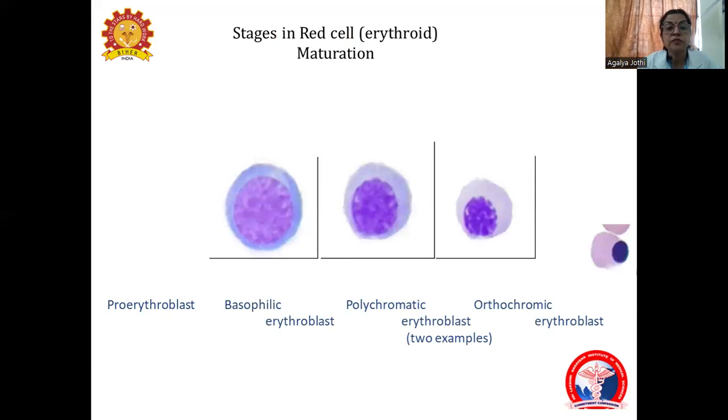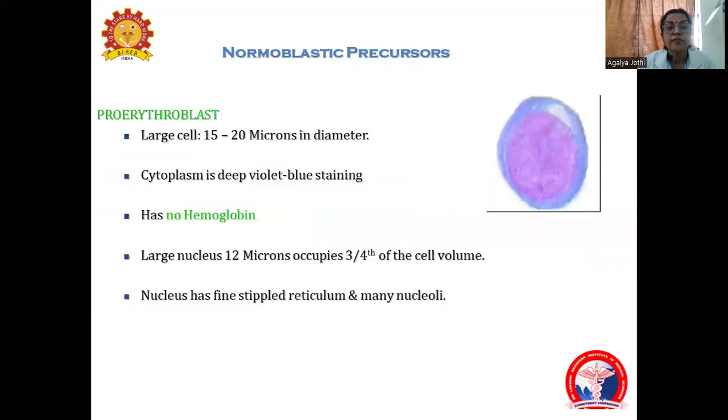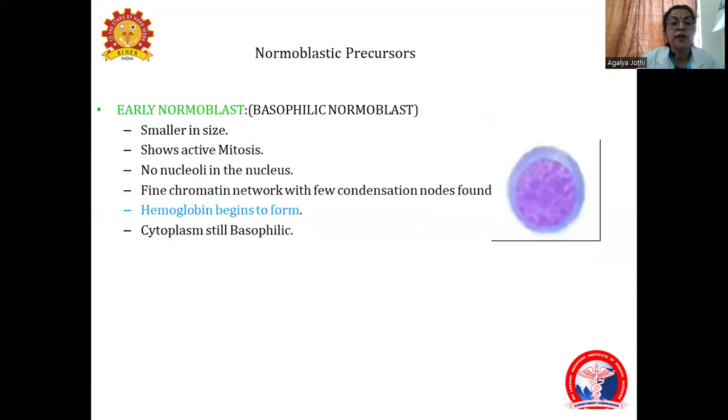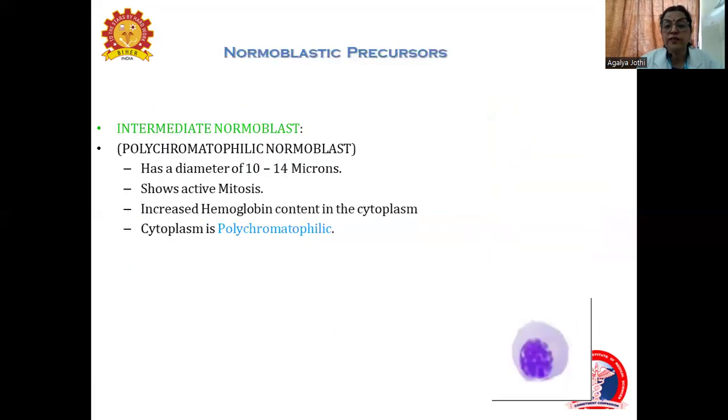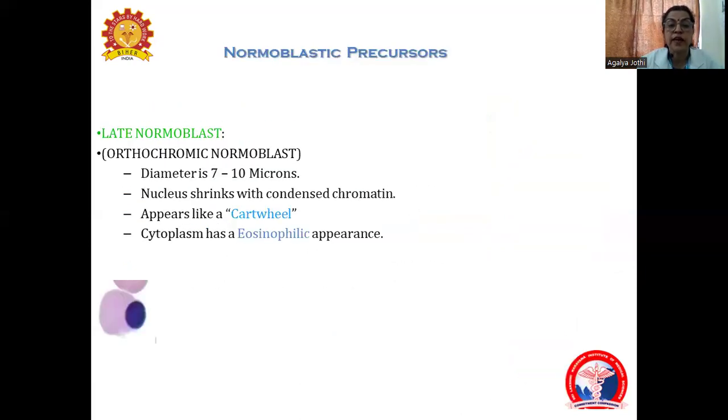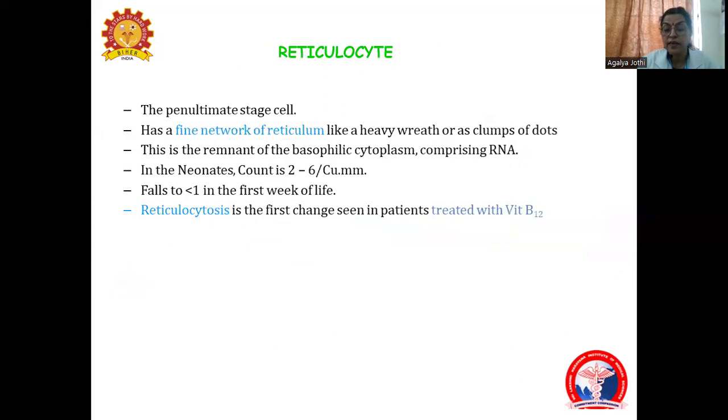For erythropoiesis, we have proerythroblast, basophilic erythroblast, polychromatophilic erythroblast, orthochromic erythroblast, and late normoblast, and then one step prior, that is the reticulocyte.